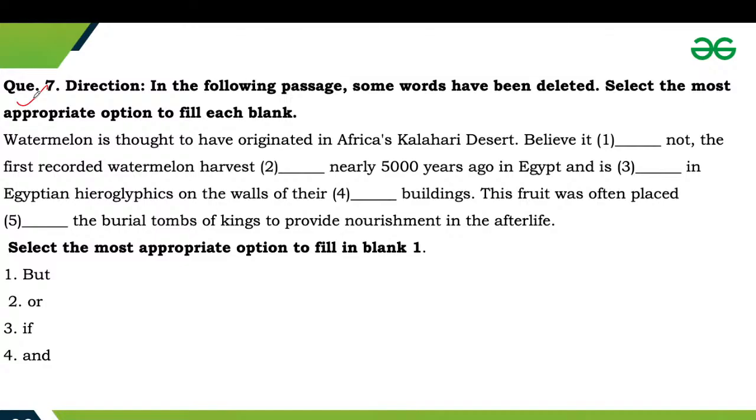So watermelon is thought to have originated in Africa's Kalahari district. Believe it dash or not, dash not. The first recorded watermelon harvest dash nearly 5,000 years ago in Egypt, and is dash in Egyptian hieroglyphics on the walls of their dash buildings. This fruit was often placed dash the burial tombs of kings to provide nourishment in the afterlife. So comment your answers for question number 7.